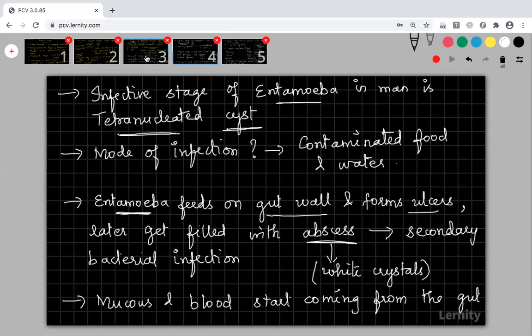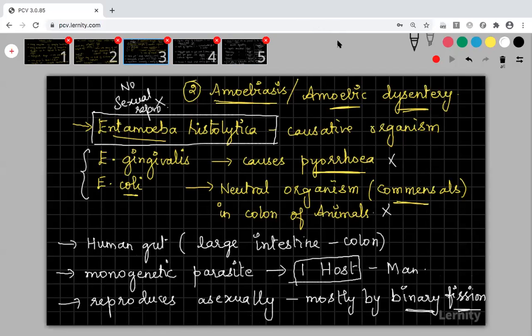I will show you this amoebiasis slide again, all the 3 slides of amoebiasis. No, for amoebiasis we don't have a vaccine. Only proper hygiene is the best method to control amoebiasis. This is the first slide of amoebiasis. I am showing you all the slides of amoebiasis. Please copy it fast.